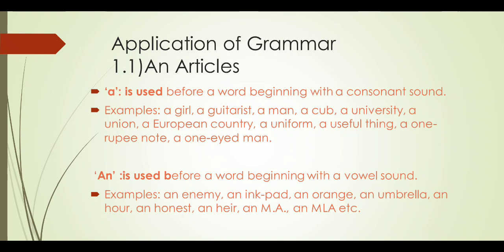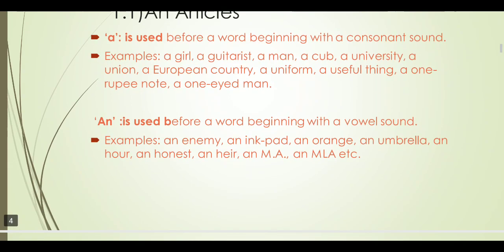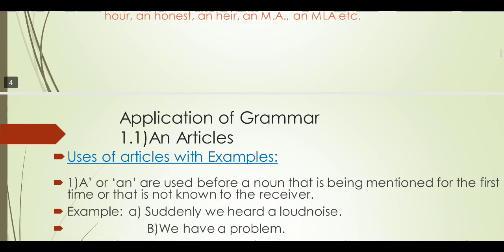What is the key? If a noun phrase with indefinite sense starts with a consonant sound, then we use a, and the same kind of noun phrase with indefinite sense that starts with a vowel sound, then we put an. This is the matter of a and an. Then we discuss the uses of articles with examples. Have you got it?